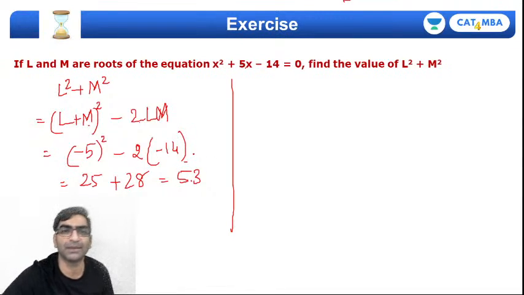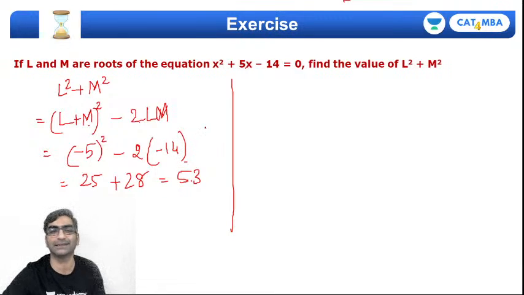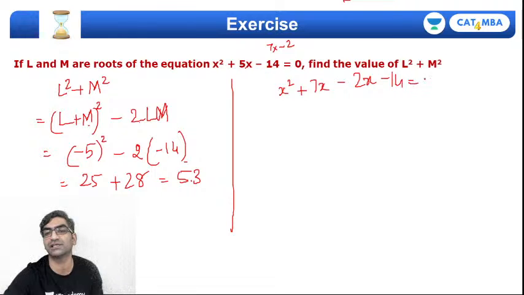Very quick. I don't think I should be factorizing it because this is fast. If I did decide to factorize, where would that get me? X square, I know product is minus 14, 7 into 2 plus 7 into minus 2. Product is negative, sum is positive. X square plus 7x minus 2x minus 14 equals 0.